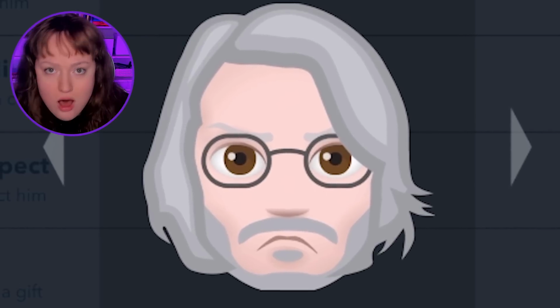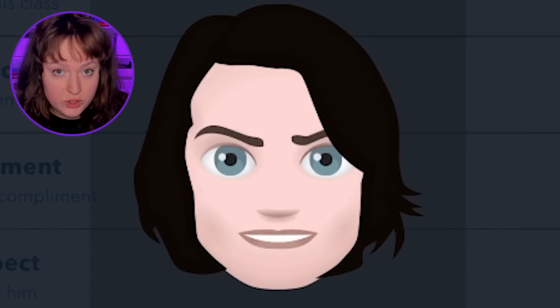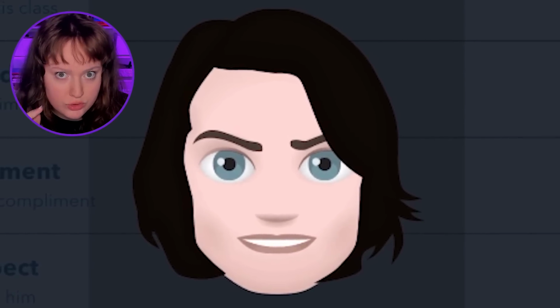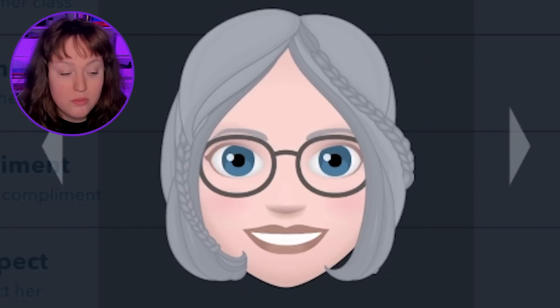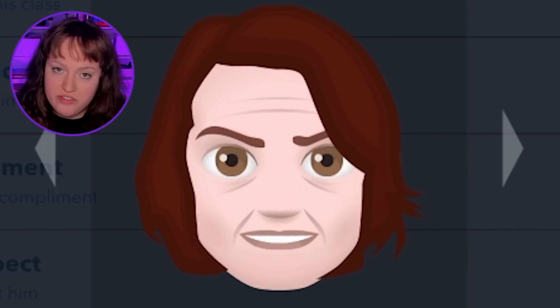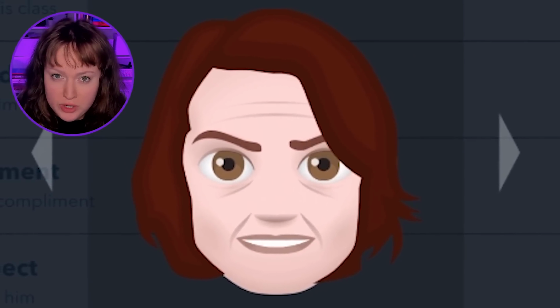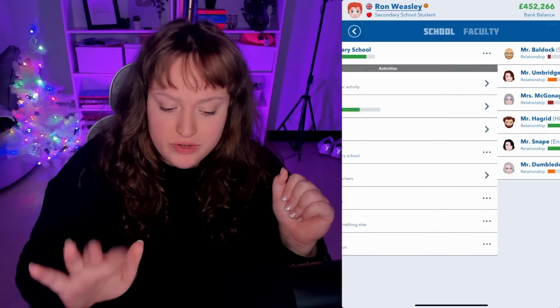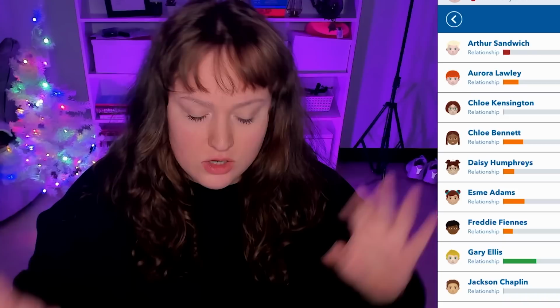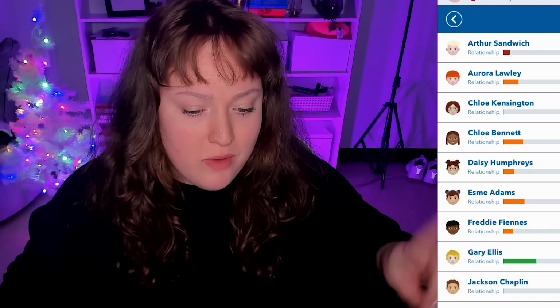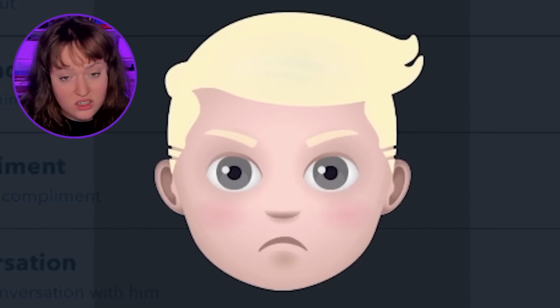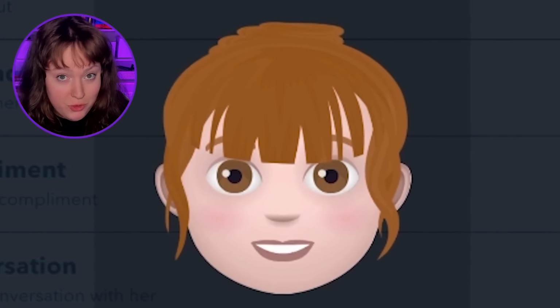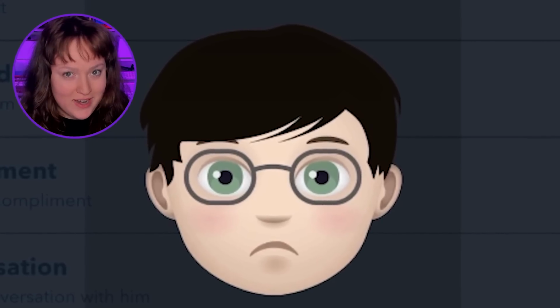So here we have Albus Dumbledore, and next is Severus Snape with the angry eyebrows. And here we have Rubius Hagrid, Minerva McGonagall, and we ran out of female teachers, but this is Dolores Umbridge. And next we are moving on to the class. So I will just do this part off camera and then show you guys. So we got little moody Draco, Miss Hermione Granger, and of course our best friend Harry Potter.